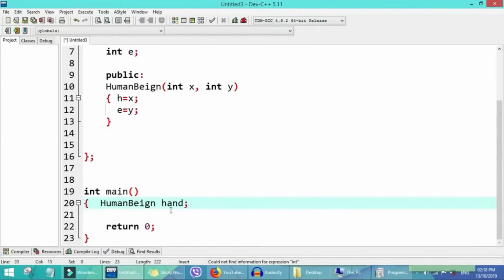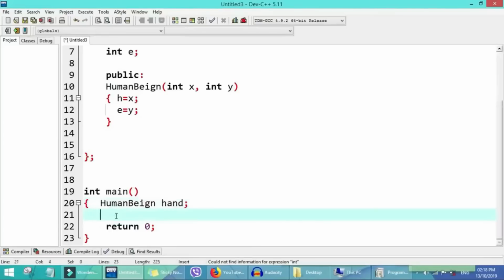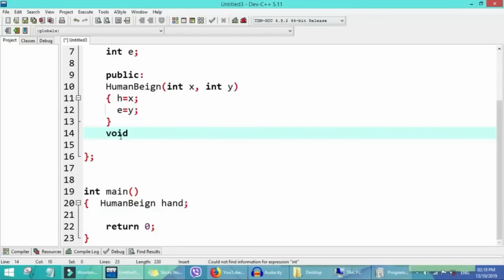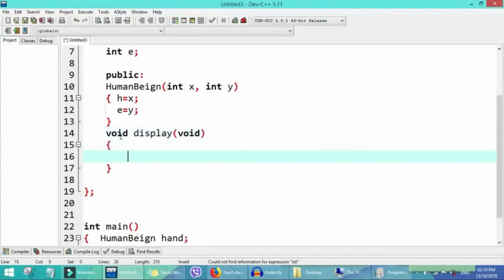So wetin we create for here now, object wey be hand, wey go fit touch the remaining object dem. So now we go display, we want display the number of hand and number of eye with the human being body for screen. So mark put display for here, mark say void display. We sabi create function, we don see how we take create function before.